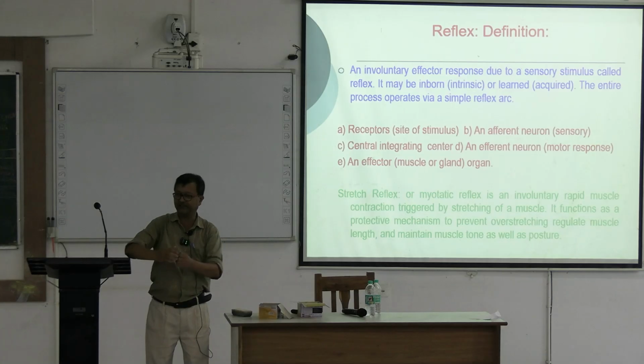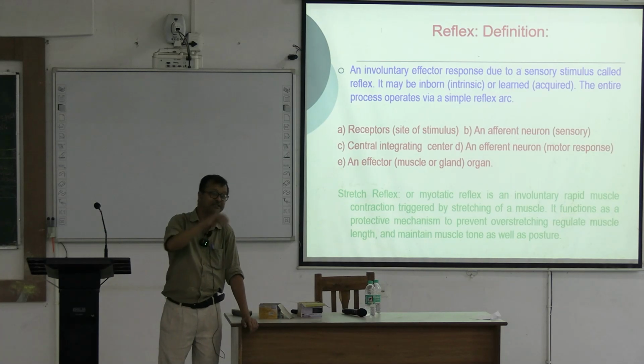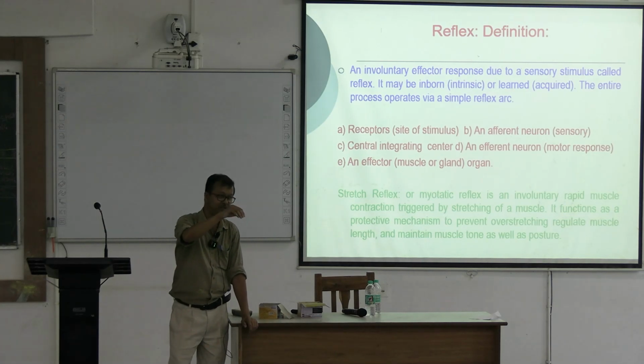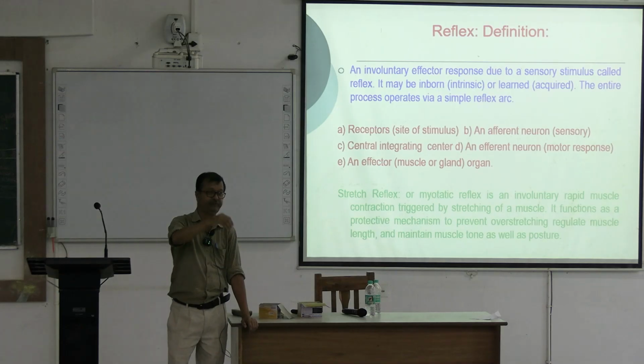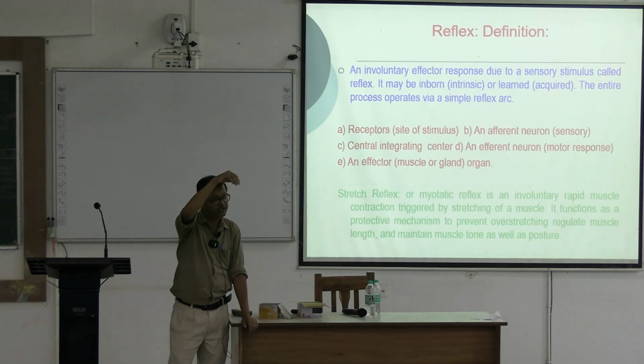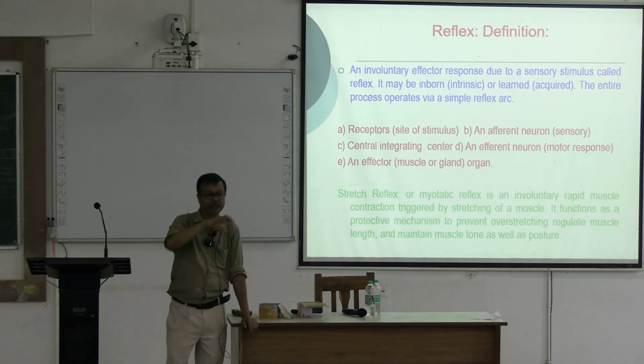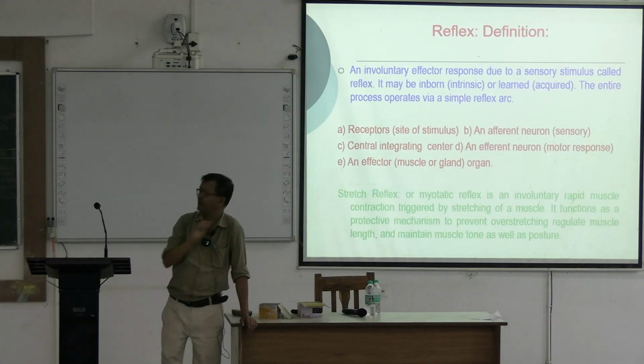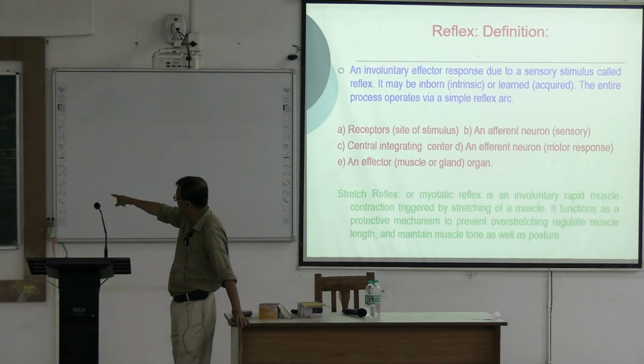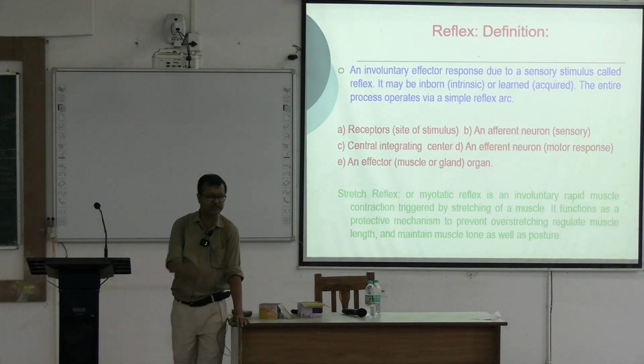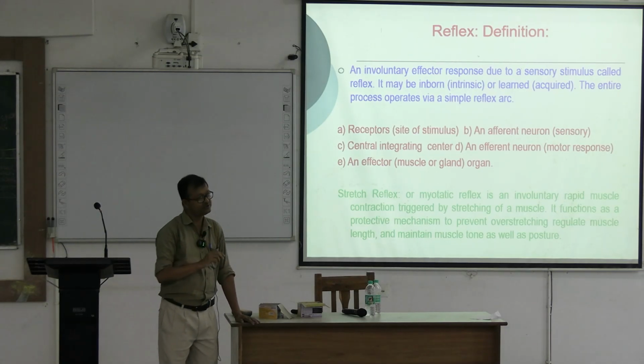As a result, the tendon is attached to the bulk of the muscle, and within the bulk of the muscles, muscle spindles are buried. These are internal structures, buried within the muscle, and inside are 3 to 10 small muscle fibers, like nuclear bag and nuclear chain. These are receptors, stretch receptors.